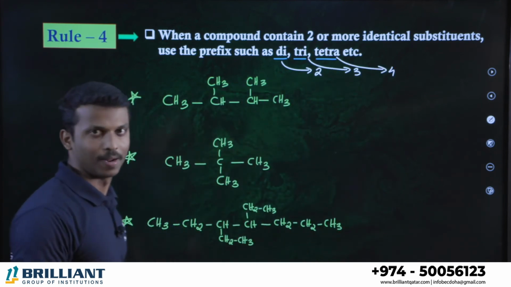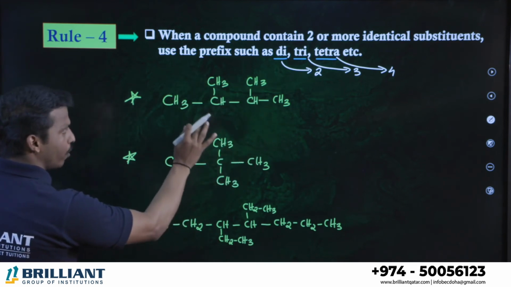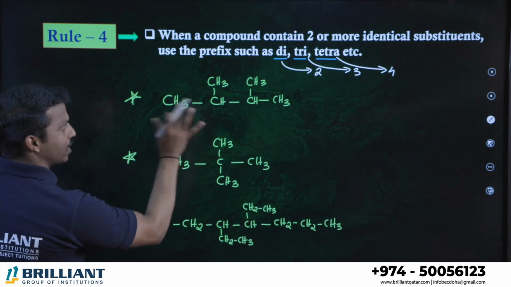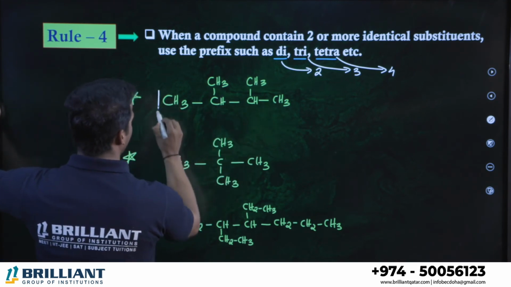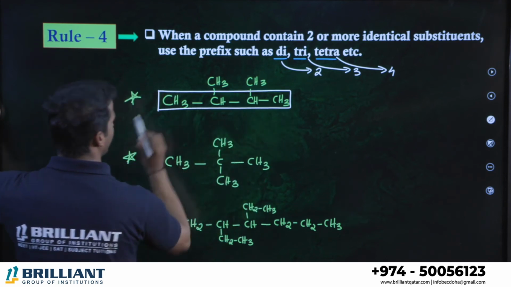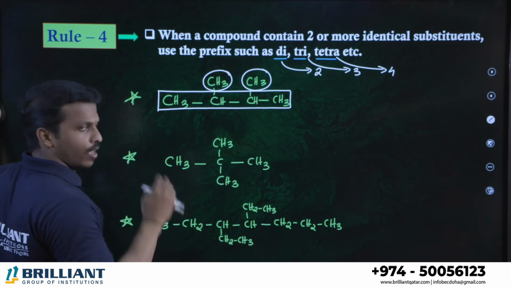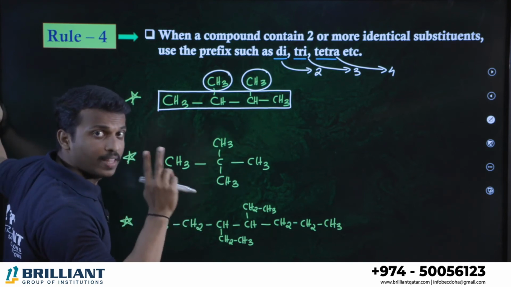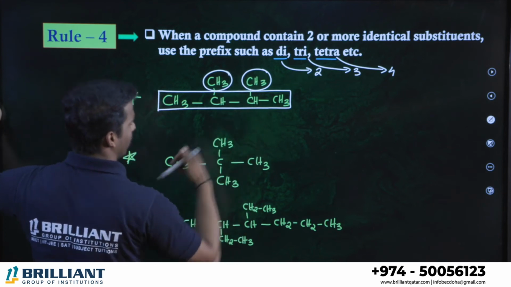Penta, 5, etc. Here, which is the longest chain? Whenever you get a compound, your first duty is to assign which is the longest chain. 1, 2, 3, 4 or 1, 2, 3, 4. Let me take this one because both are same. What are the branches you have? Methyl and methyl.